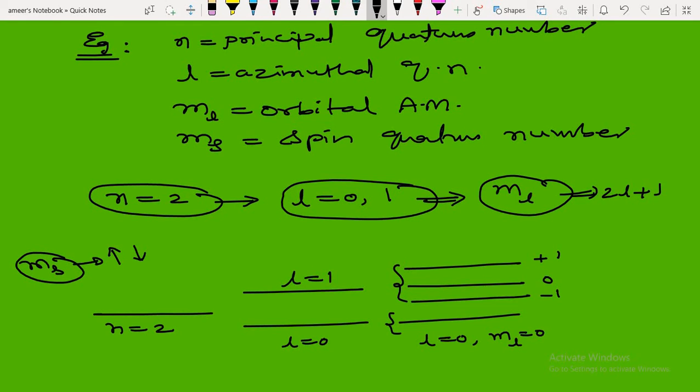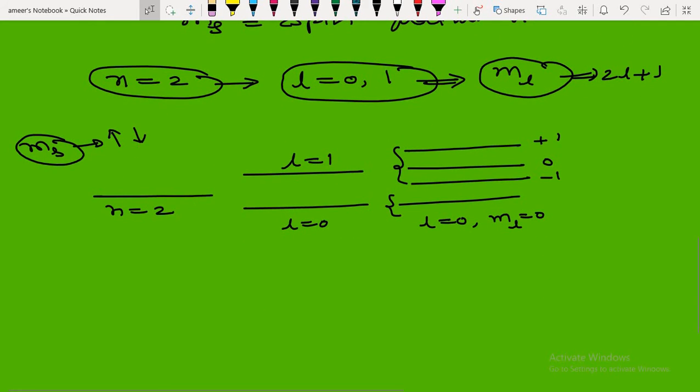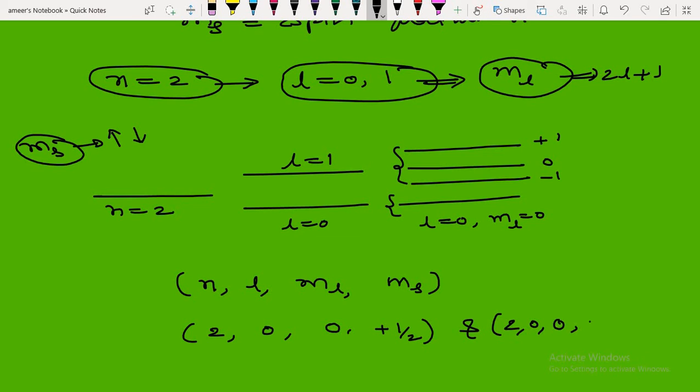The orientation of the spin, like the magnetic quantum number, is in the direction of the magnetic field or opposite to the direction of the magnetic field. So up state and down state. So that means we can represent the numbers like this. The state is represented by n, l, ml, ms. So n is 2, l can be 0. For that l is 0, ml is 0, ms can be plus half is one state and another state is minus half. 2, 0, 0, minus half.